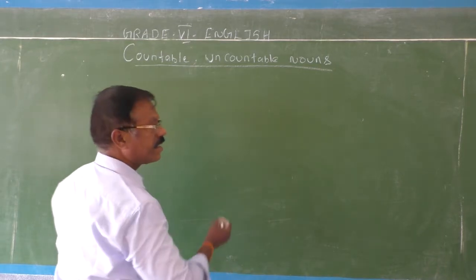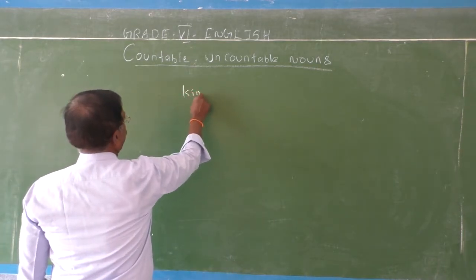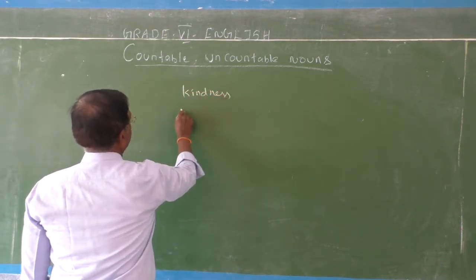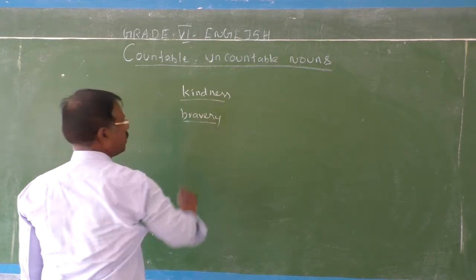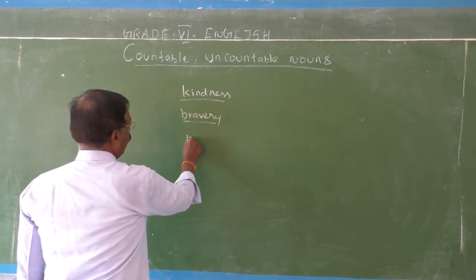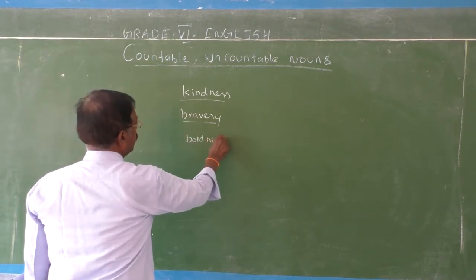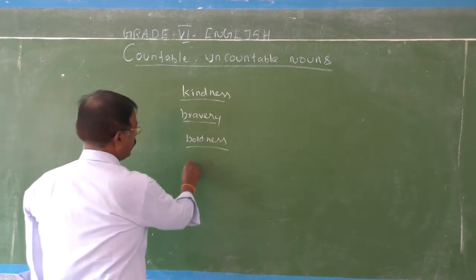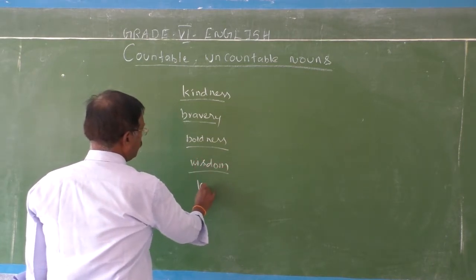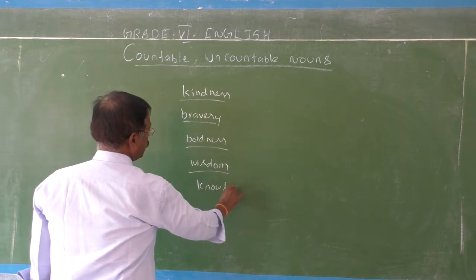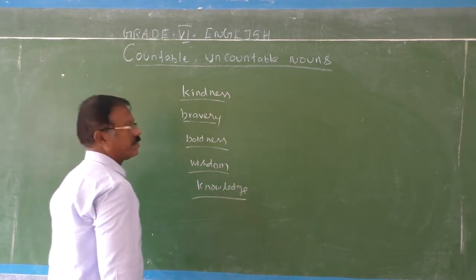See, kindness, bravery, boldness, wisdom, knowledge. So they are all abstract nouns.